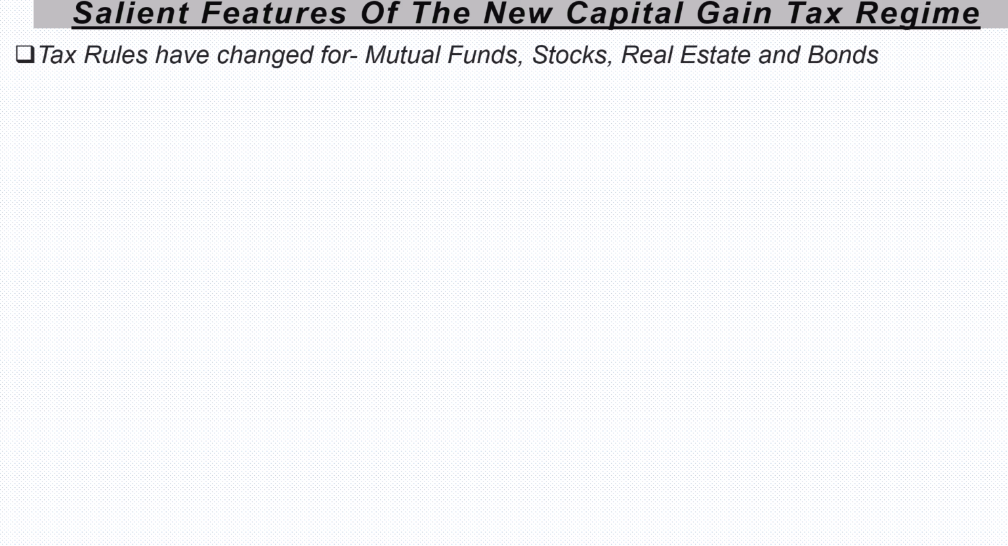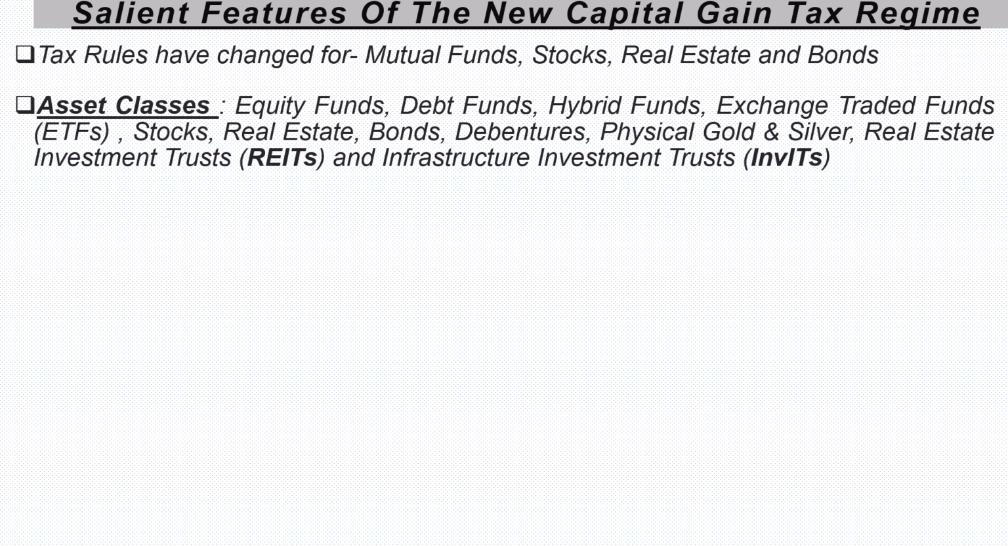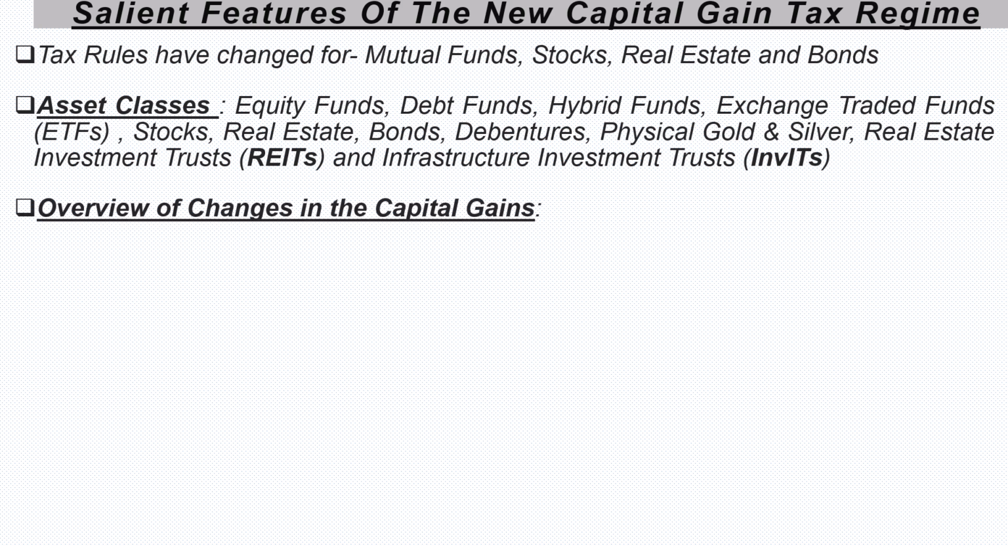Salient features of the new capital gain tax regime. Tax rules have been changed for mutual funds, stocks, real estate, and bonds. Asset classes: equity funds, debt funds, hybrid funds, exchange traded funds, stocks, real estate, bonds, debentures, physical gold and silver, real estate investment trusts, that is REITs, and infrastructure investment trusts, that is InvITs.